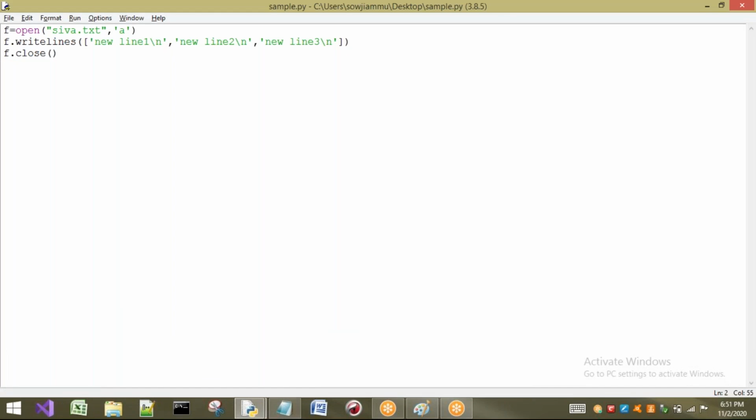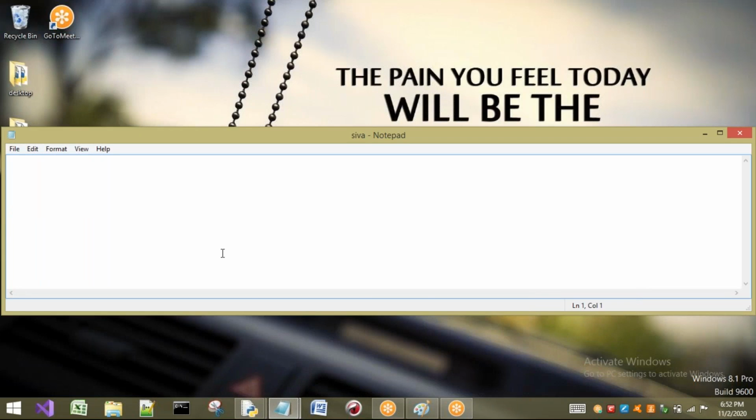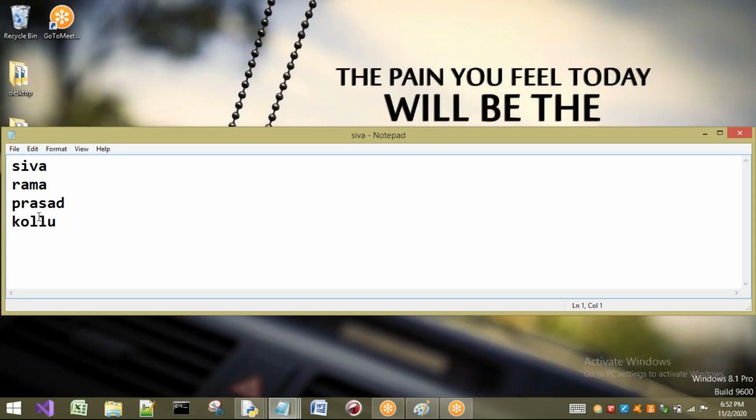Now for reading mode, I am going to use the concept of read. Observe here, I want to read the data. I will write the previous program, delete and save this one, and write this data. It is completed. Now see, I am going to change this to read mode. Already some data is present. Observe which data is present here.